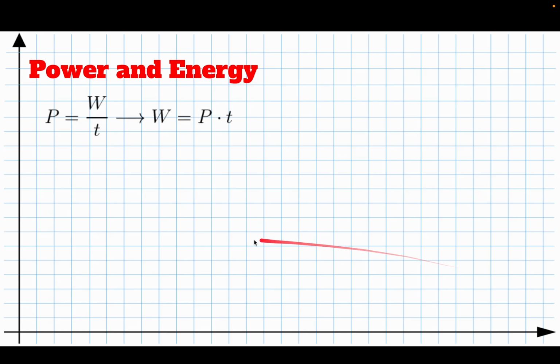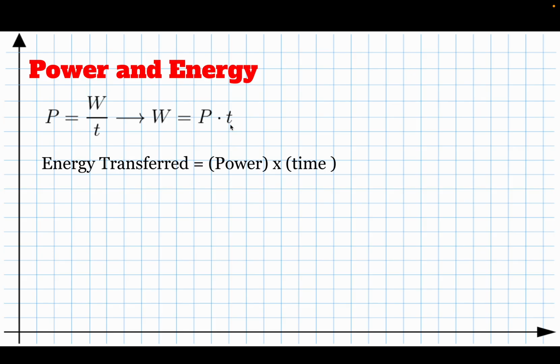Now, if power is work over time, then we can solve for the work. It's the power times the time. So work is power times time. If I have 100 joules per second and I multiply it by 60 seconds, that's 6,000 joules of energy. So multiplying a power times the time gives you an energy.